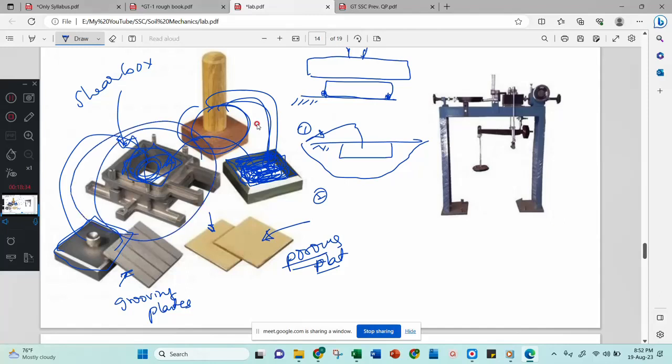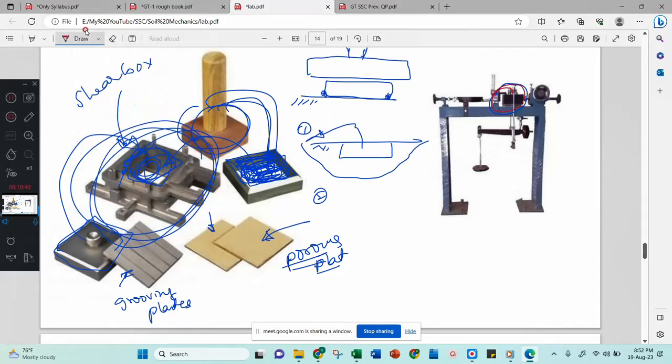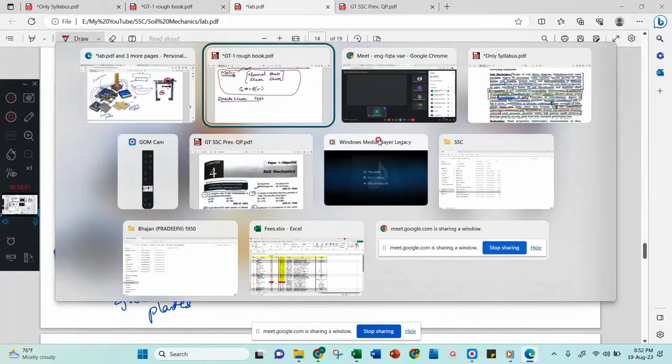The entire prepared assembly will sit here. Then we will arrange some loads, and this is a normal load. Then we will test the sample.